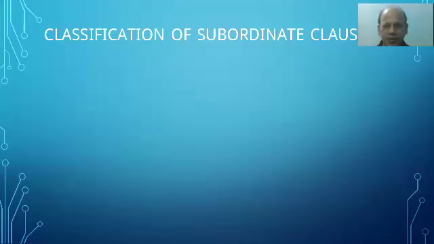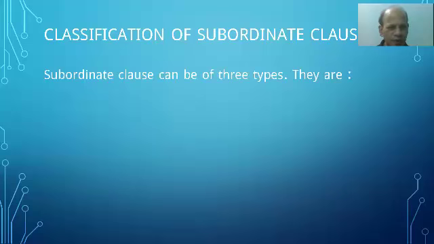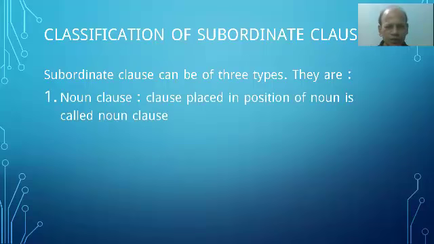Now, classification of subordinate clause. We can classify subordinate clause into some categories. Let us see the classification. Subordinate clause can be of three types. First one, noun clause. In our complex sentence or compound sentence, we use clauses, you see. The clauses are divided into these three types. Subclause. First one is noun clause.